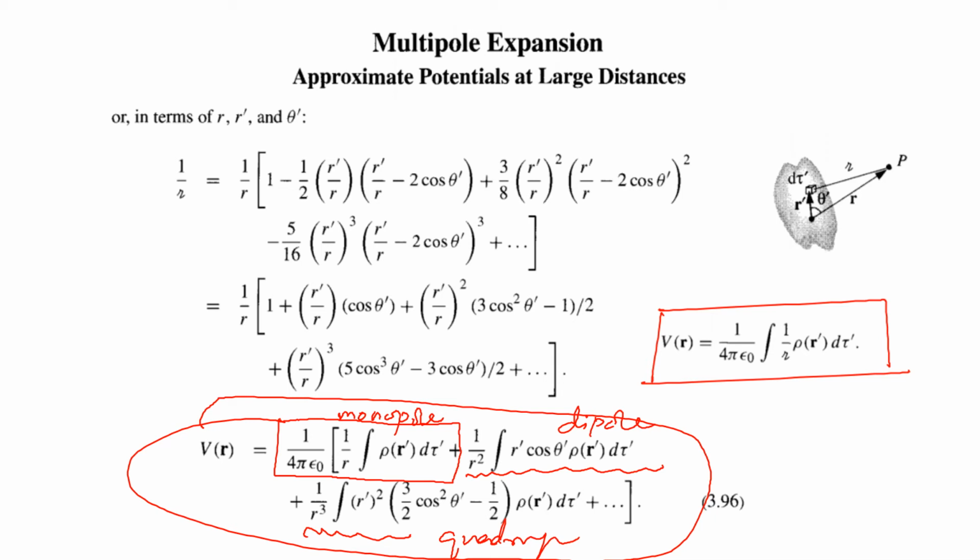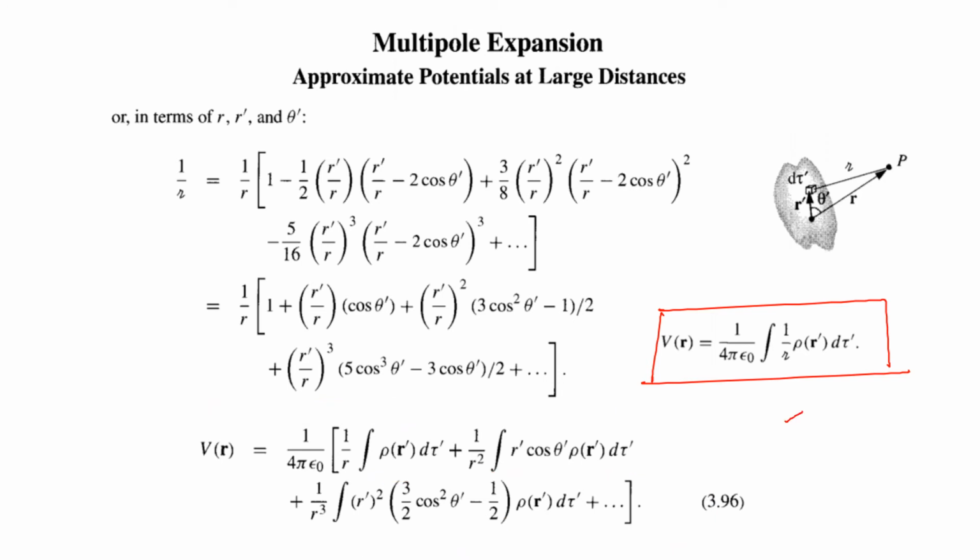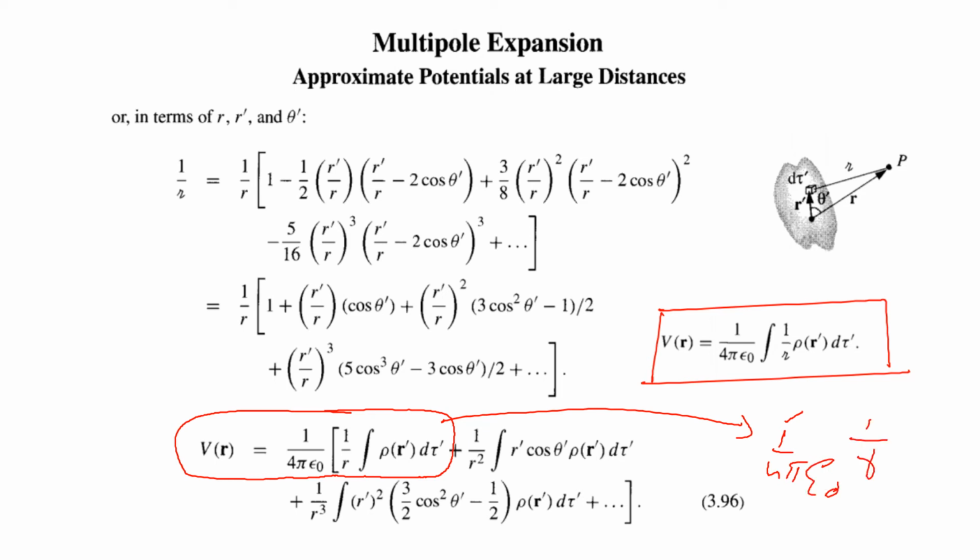So all these contributions are included in this common expression for potential due to the localized charge distribution. But at large distances, the first term, that is the monopole term, contributes, and that yields an answer at large distance of 1 over 4 pi epsilon 0, 1 over R times integral rho d tau. What is integral rho d tau? That is the total charge of the distribution.